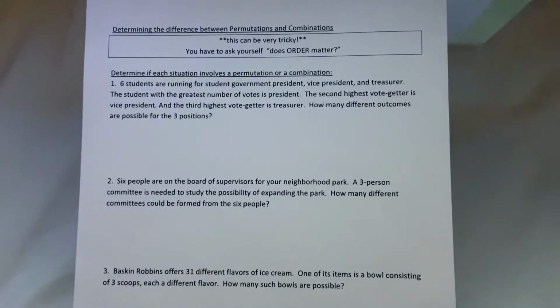Okay, so how do you know if you have a permutation or a combination in a word problem? You have to ask yourself one question: does the order matter? Is there a difference in reward for the person who gets picked first and second, or first and third? Do they get a difference? If the order matters, if there is a difference, then it's a permutation. If the order doesn't matter, it's a combination.